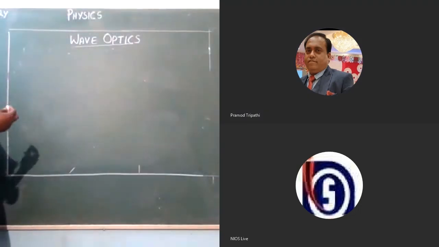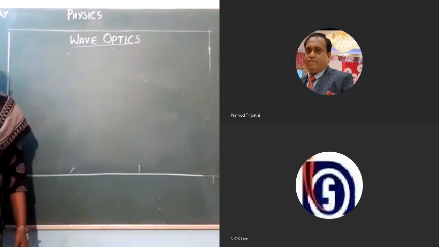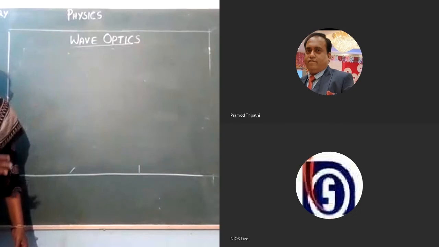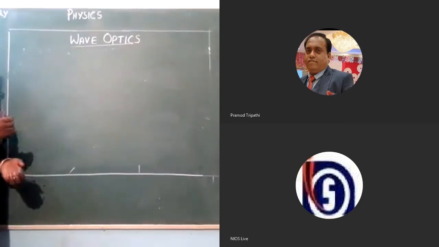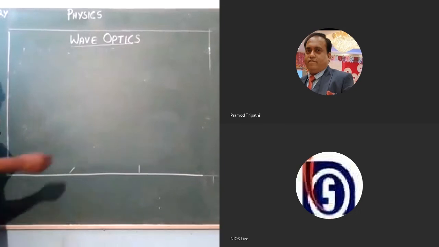So first, let us see the reflection of light. In the lower classes, you have studied reflection, that when a ray of light is falling on a surface, it will bounce back. Angle of incidence equals the angle of reflection, we have seen. The same concept we have to prove by considering the wave nature of light.